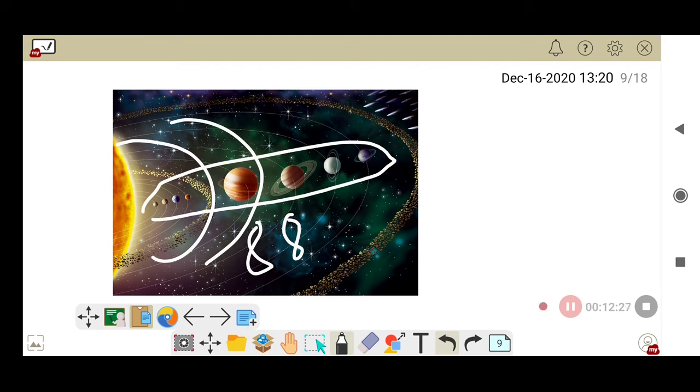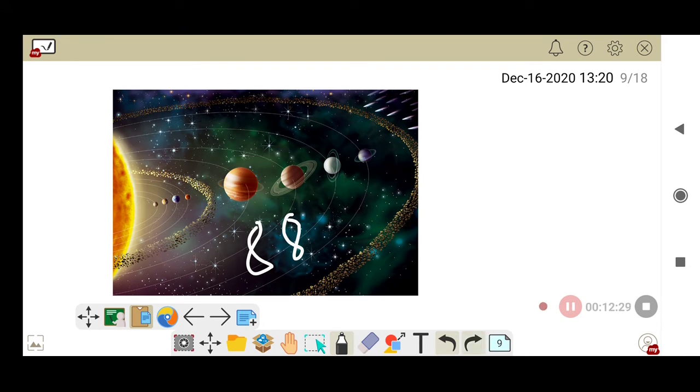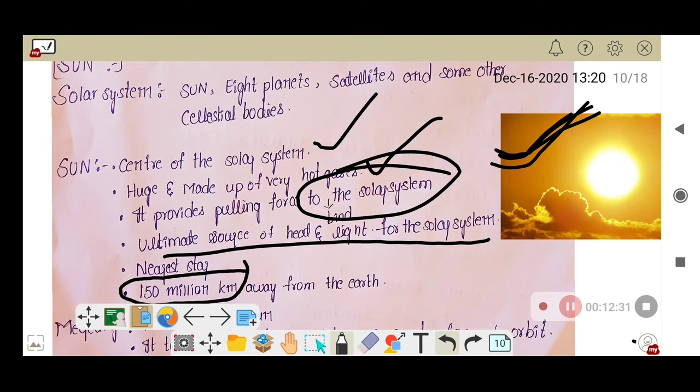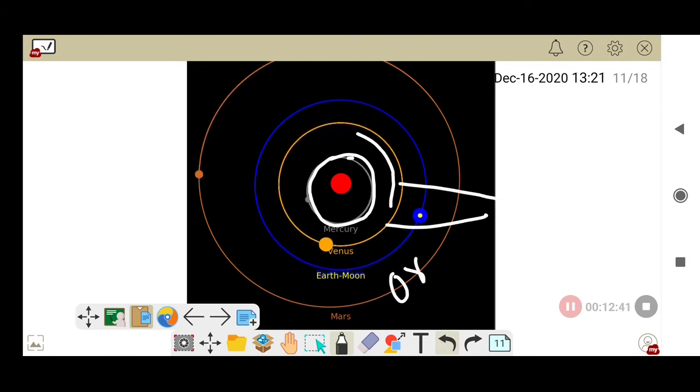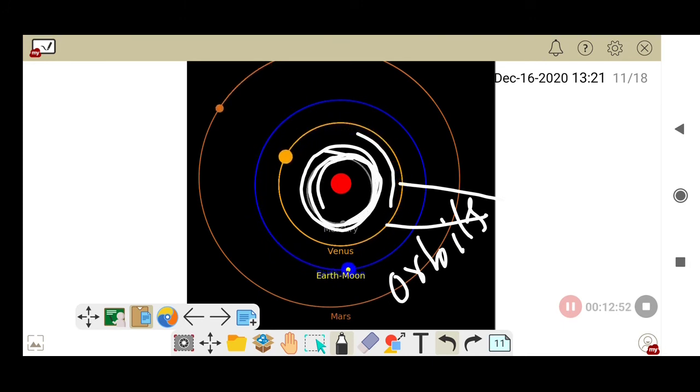Those paths are called orbits. Each and every planet revolves around the Sun in an elongated path. These paths are called orbits. And Mercury takes 88 days to complete one round along its orbit.